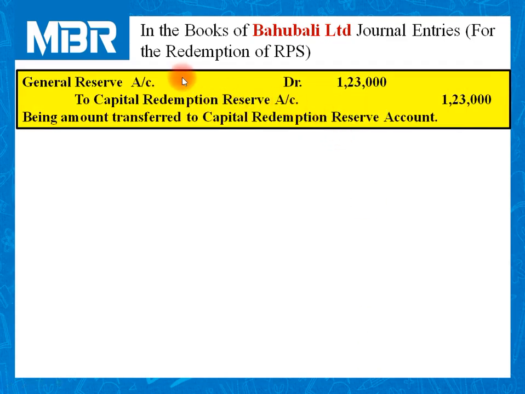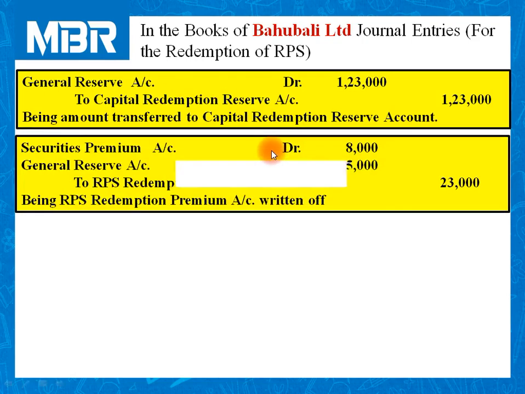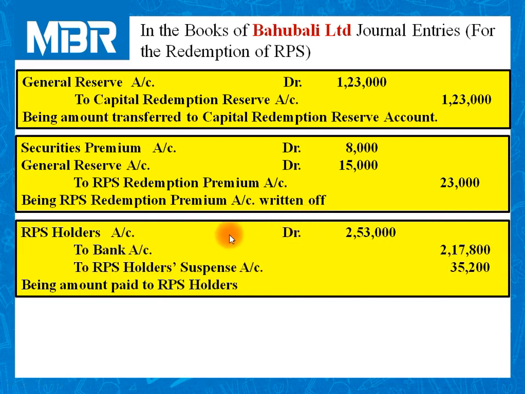Fifth entry is related to amount transferred to CRR account. Sixth entry is all about adjustment of RPS redemption premium against security premium account and general reserve account. You can check calculation in step number 3. We have discussed in detail. Amount paid to RPS holders, and for the shareholders who are not able to trace, we have transferred to RPS holders suspense account.